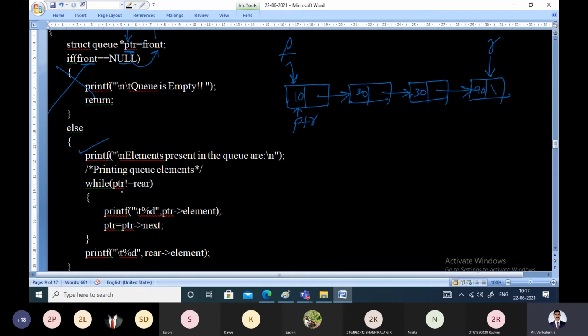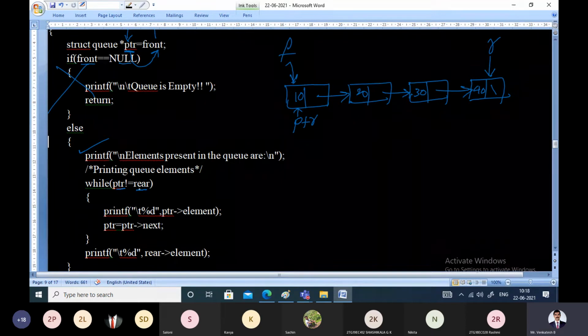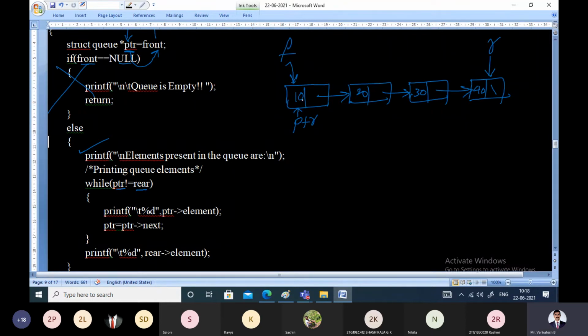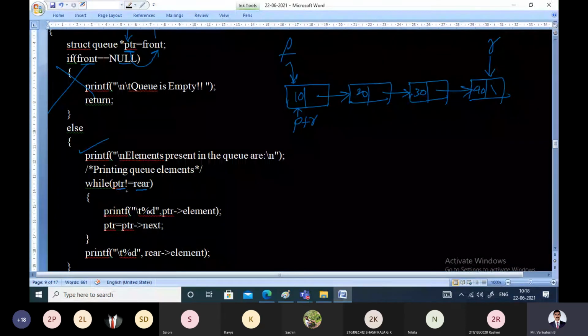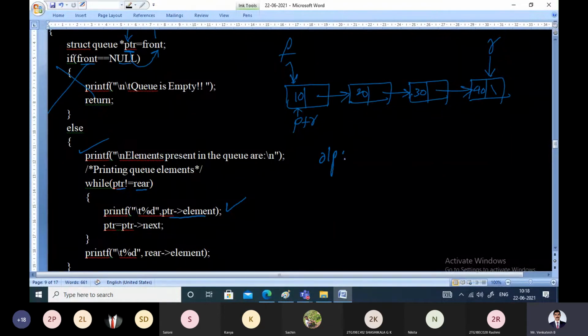Go on repeating this while PTR is not equal to rear. Rear is pointing to this node and PTR is pointing to 10. Check whether PTR is not equal to rear. Yes, it is true, because PTR is pointing to 10, rear is pointing to 40. So obviously it is true. We will enter into the while loop and execute this statement. What is this statement? PTR pointer element is displayed in the print statement. PTR pointer element is 10. So in the output 10 gets displayed.